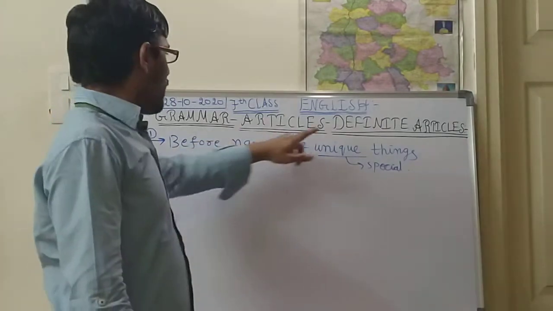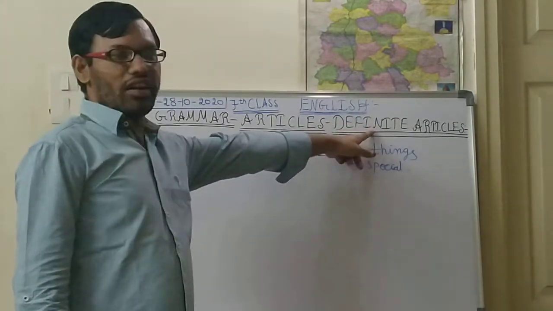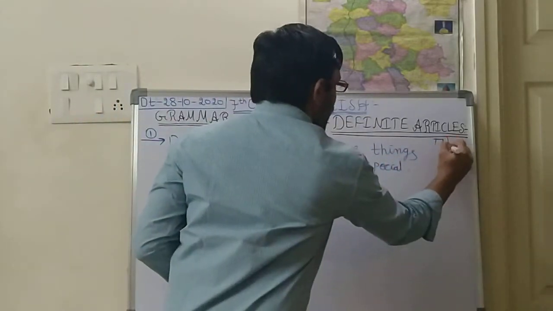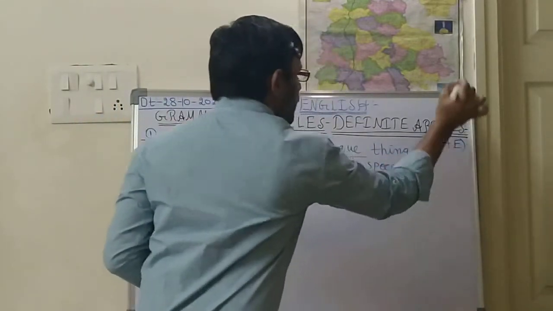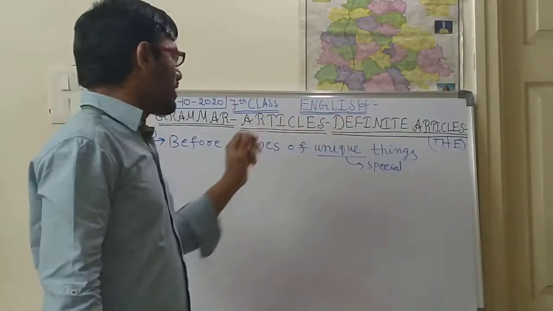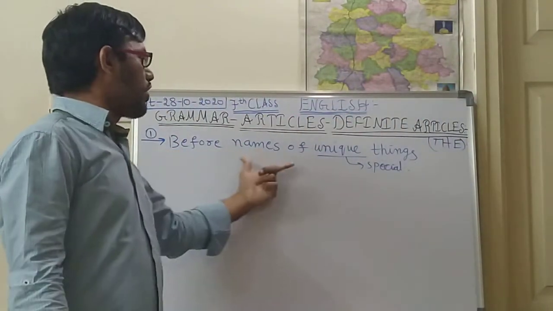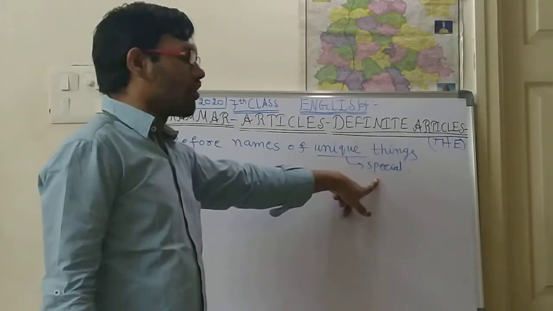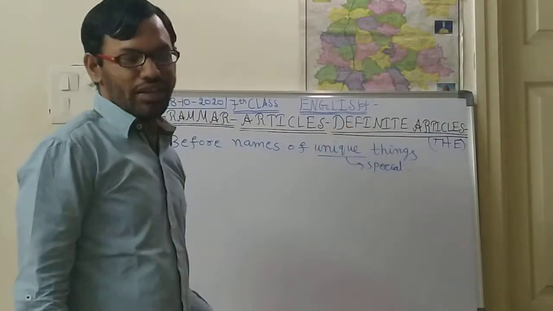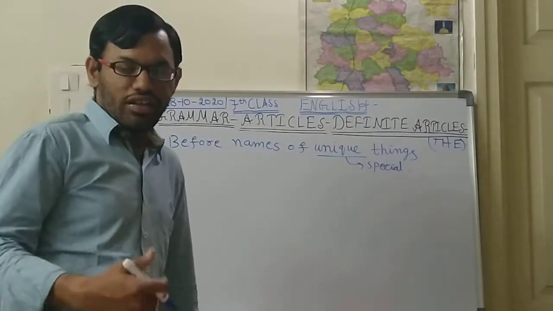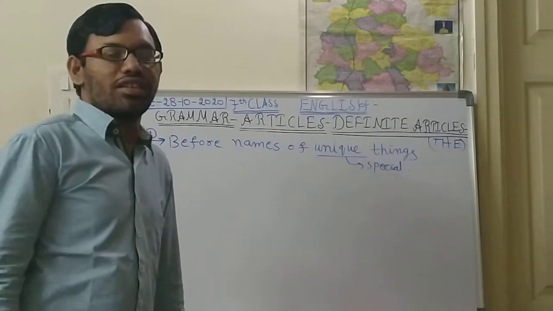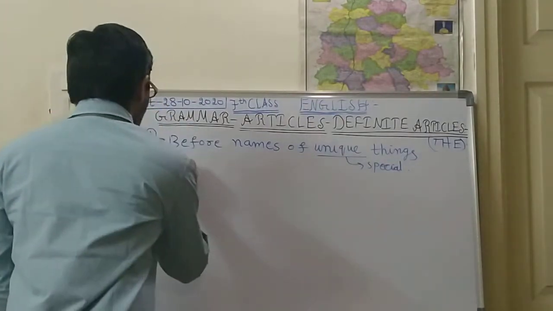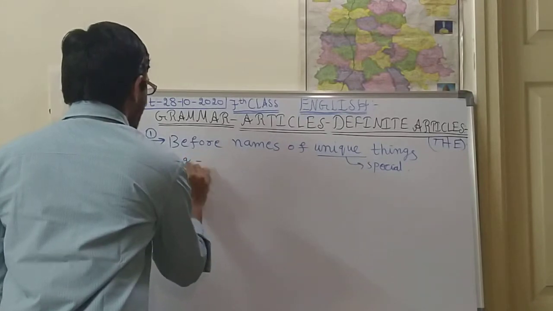In the articles, definite article means the. Only the is the definite article. It is used before names of unique things. Unique means special things; you can note down this meaning also. For the unique things, this definite article the is used. What are these unique things? For example,